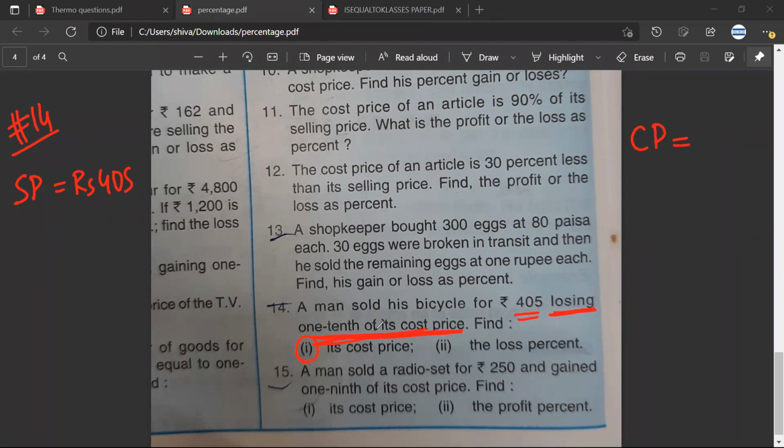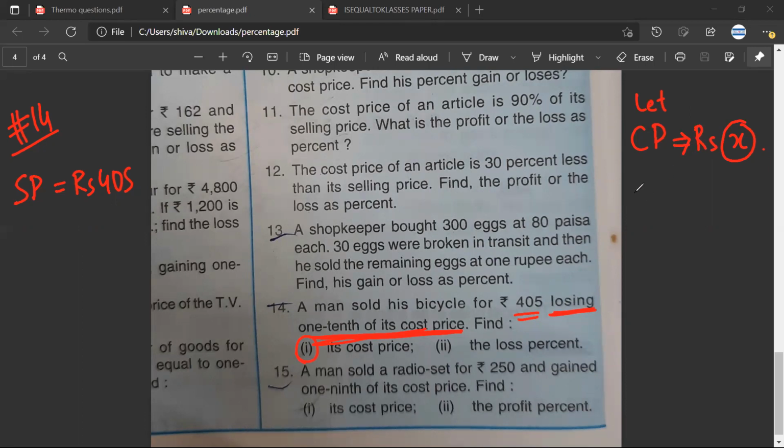One of the easy ways of doing this question is, what I'll assume is, let the cost price be X. Is it correct? See, I'm just trying to tell you the easy way of doing the questions, where it becomes very easy to solve the question. So I assume, let cost price be X.